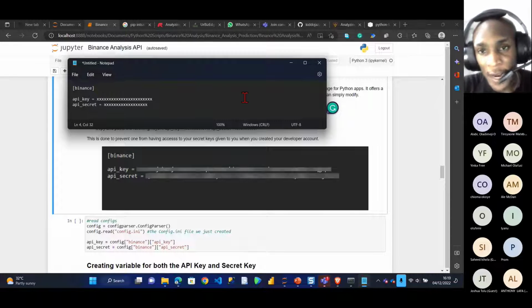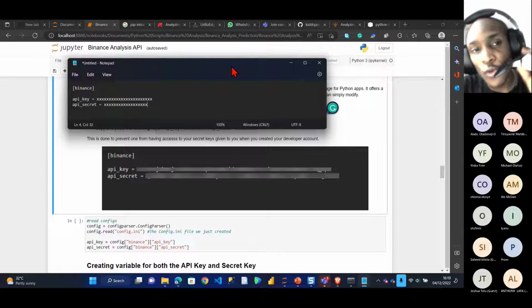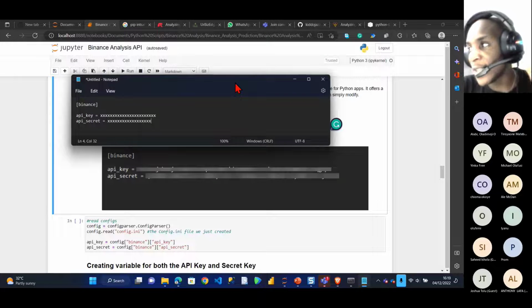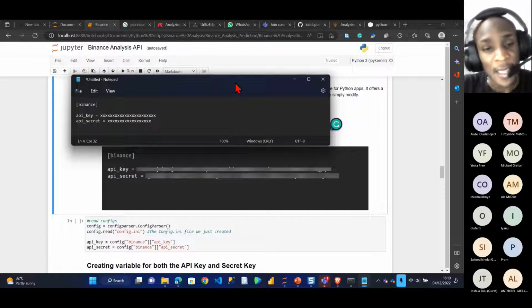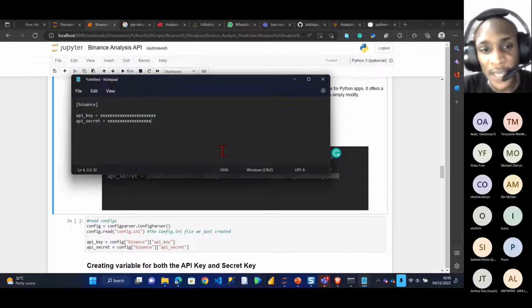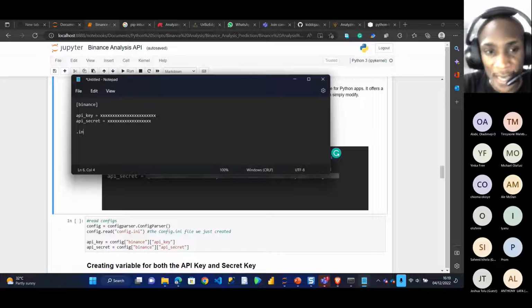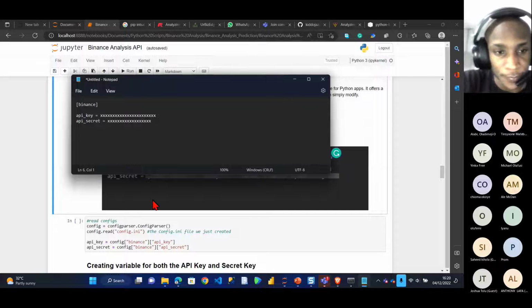When you put the two keys, that's not all. Remember, this is a notepad, and when I'm saving a notepad, it saves as a text file, a .txt file. But because I want to use ConfigParser, I will save the file not as a text file, but as a .ini file. So when you're saving your file, save it as .ini.